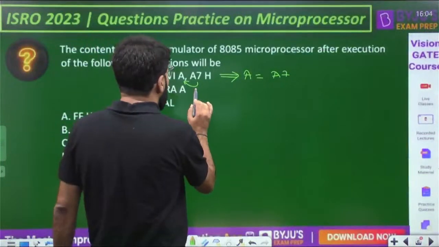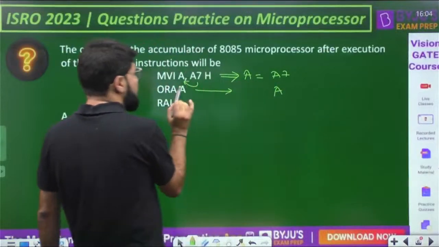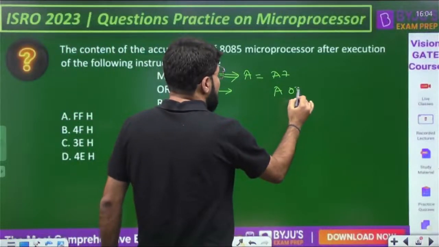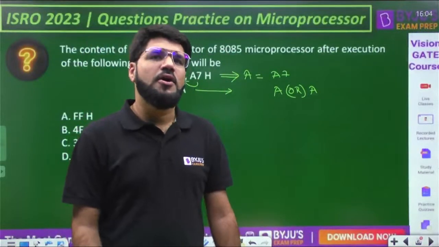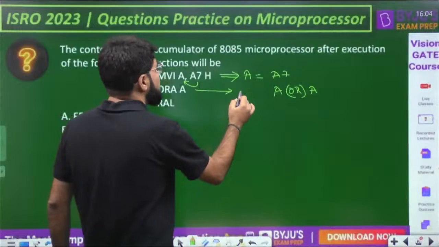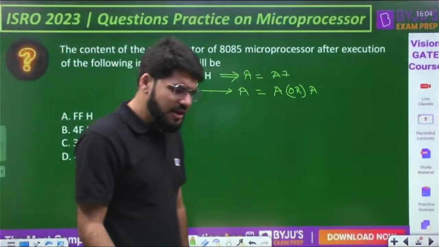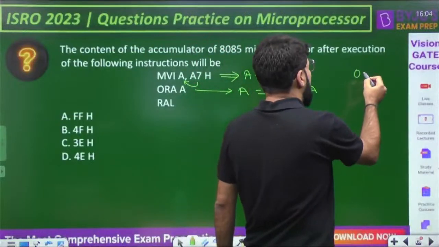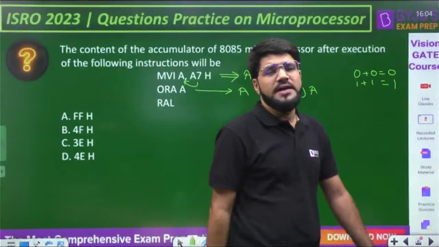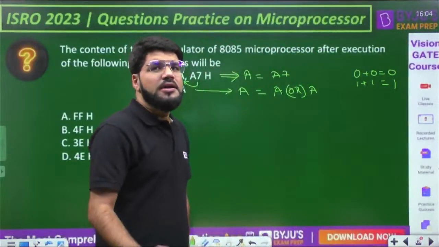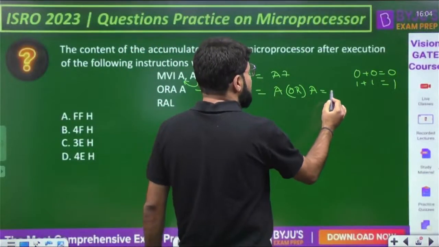Now ORA, what is ORA? It is a logical OR operation. It will OR the contents of the given register, that is A, with the accumulator. By default in logical operations, one operand is implicit, that is the accumulator, and the result is stored back in the accumulator. So A OR A is stored in A. It is a bit-by-bit logical OR: in the basic OR gate, 0 plus 0 is 0 and 1 plus 1 is 1, so X plus X is X. The accumulator contains A7 and it is still going to contain A7.